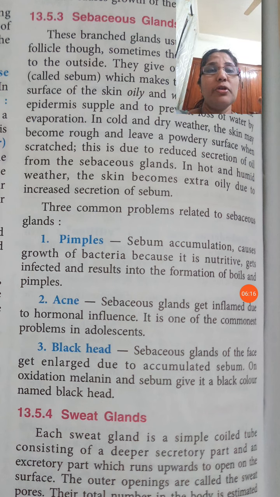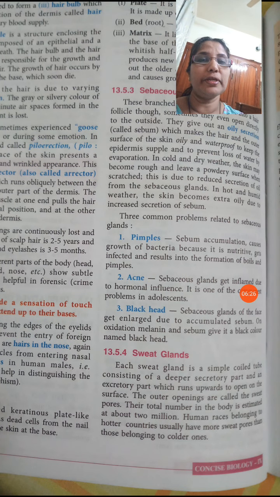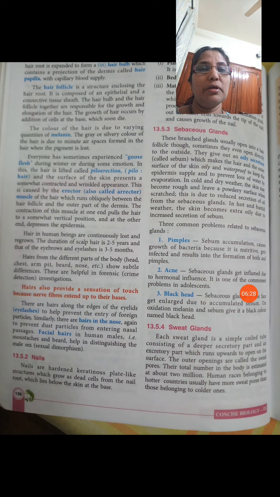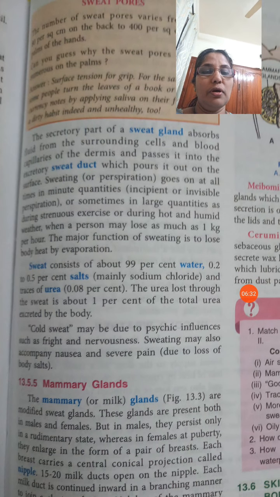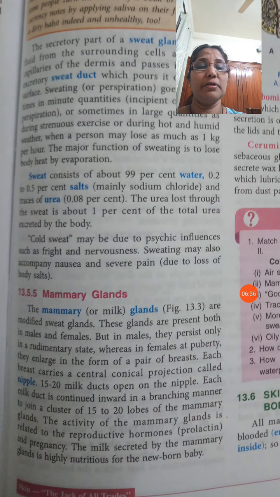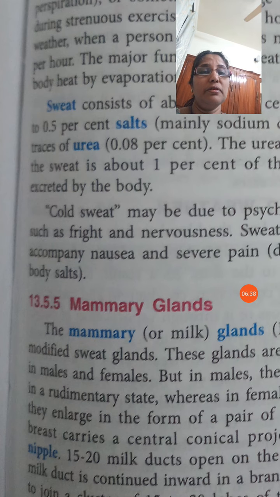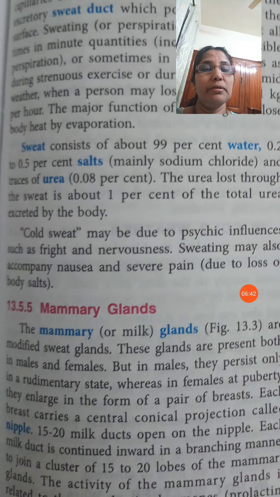Then the sweat gland. We know that the sweat gland helps us to control the body heat. At certain times, another phenomenon we can see is the cold sweat, that may be because of the heat, because of psychic influences such as fright and nervousness.